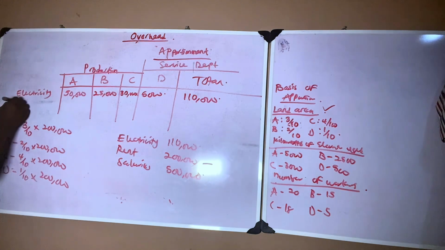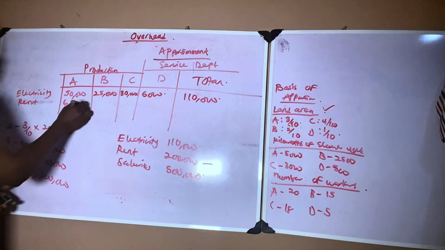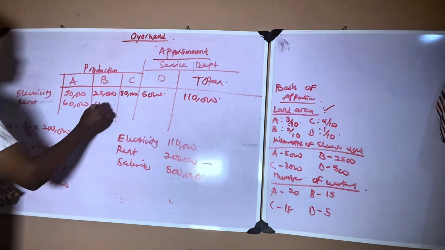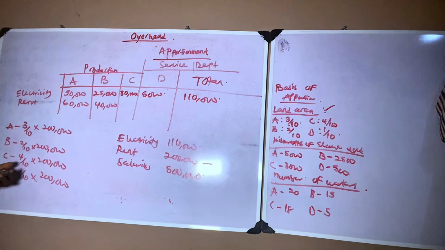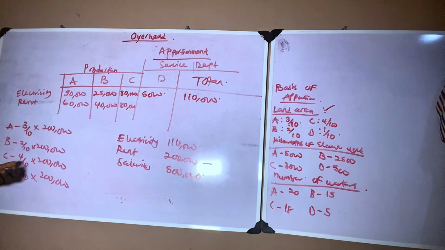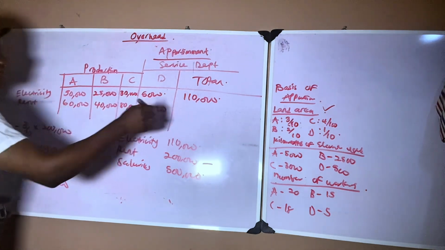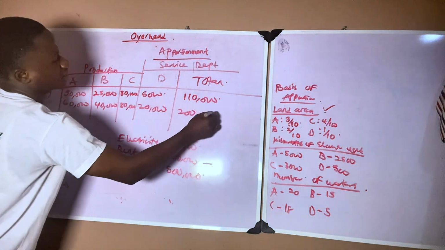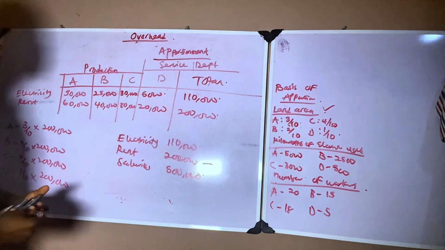So rent: 60,000 for A. Then 2 over 10 times 200,000 gives us 40,000 for department B. Then C, 4 over 10 times 200,000, 80,000. And D, 1 over 10 times 200,000, that gives us 20,000. So if you add everything together, 60 plus 40 plus 80 plus 20 will give us 200,000. Now, this is how we apportion.